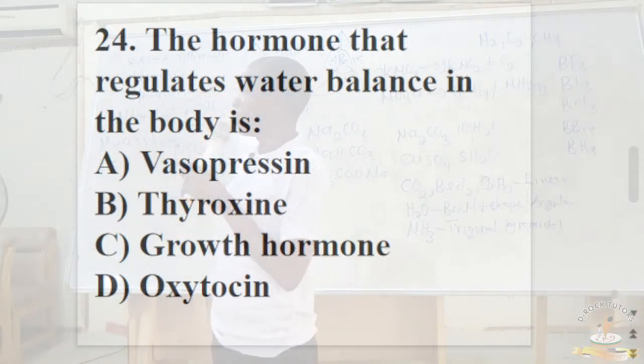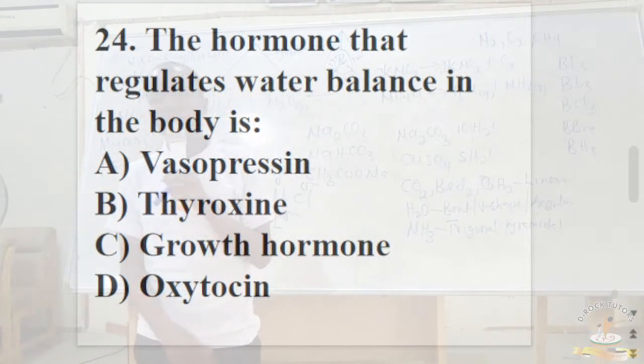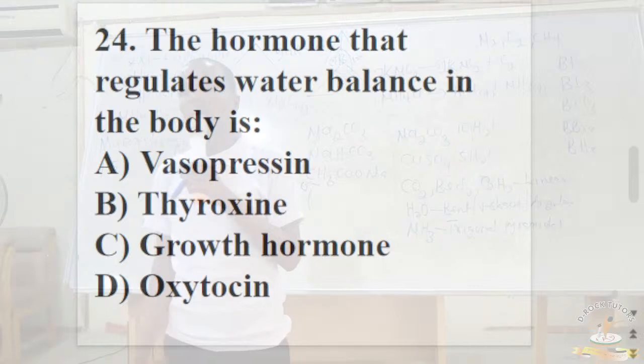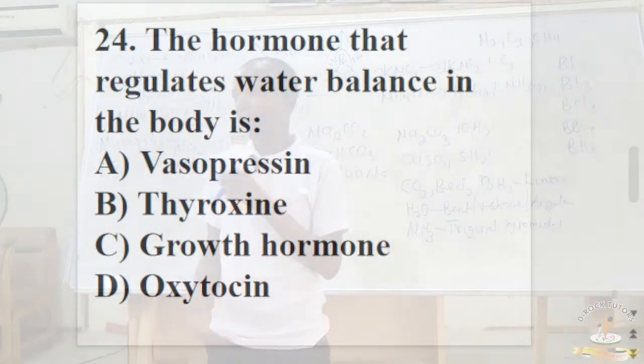So the hormone that regulates the water balance in the body is antidiuretic hormone, otherwise called vasopressin. If you look at option D, which I have not explained before, oxytocin. Oxytocin plays an important role, especially in women during labor. Oxytocin is responsible for the contraction of the uterus so that the fetus, the child, can be expelled. So the correct answer here is vasopressin.